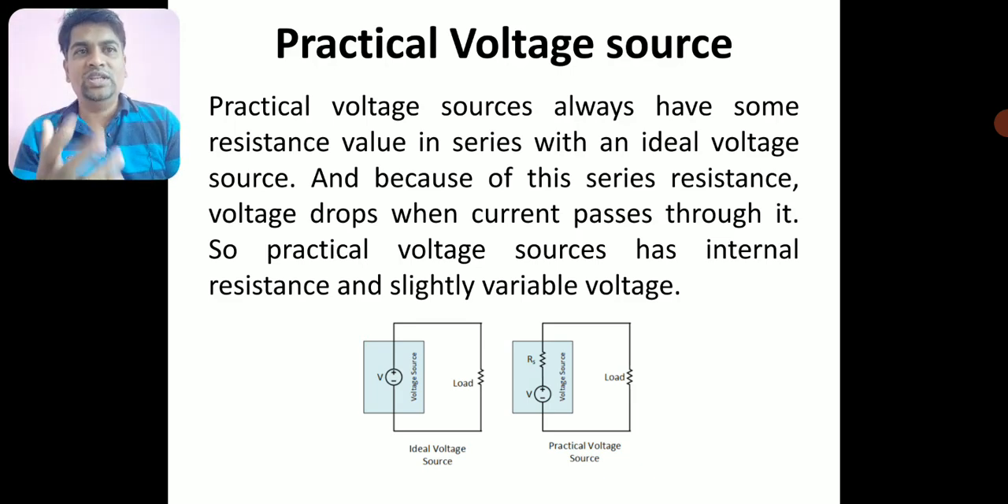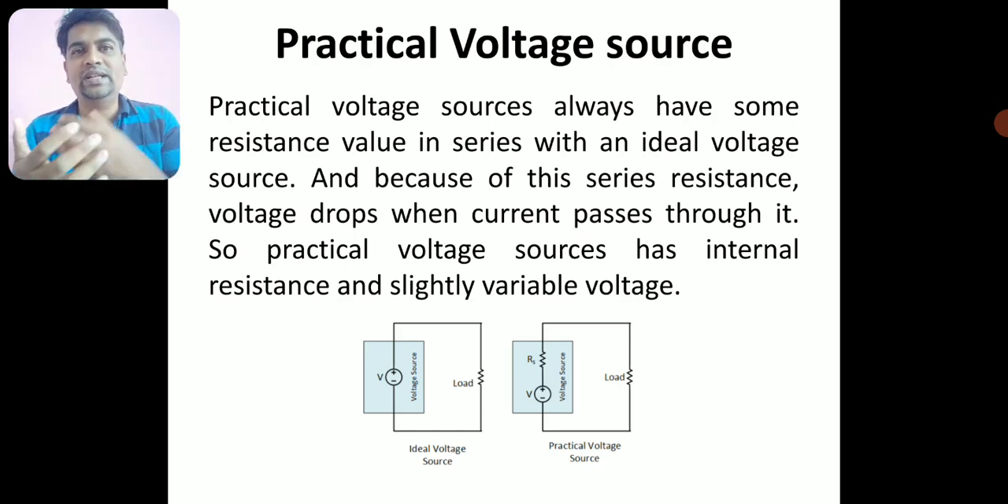So these practical voltage sources will have some internal resistance connected in series with the ideal voltage source. Because of this series resistance, you can have some voltage drop when current passes through it. When there is some voltage drop across the internal resistance of the battery, you cannot expect a practical voltage source to deliver a constant voltage.